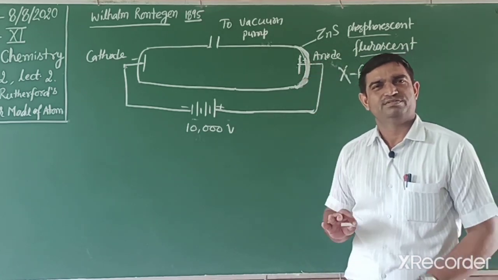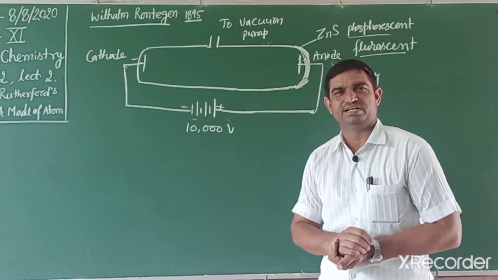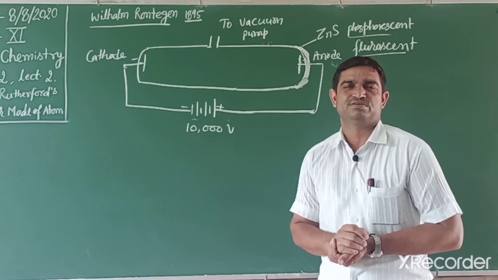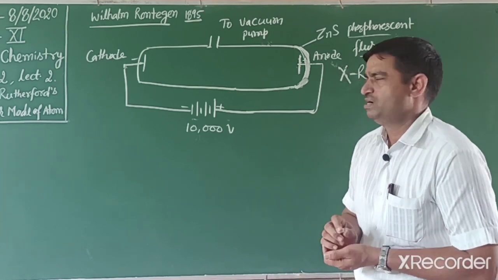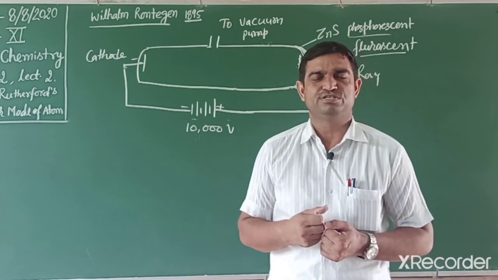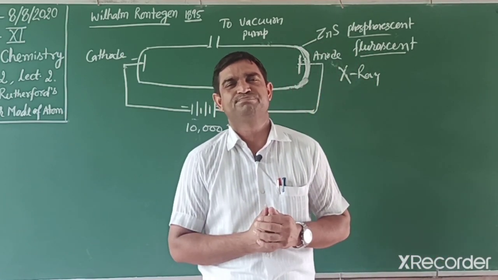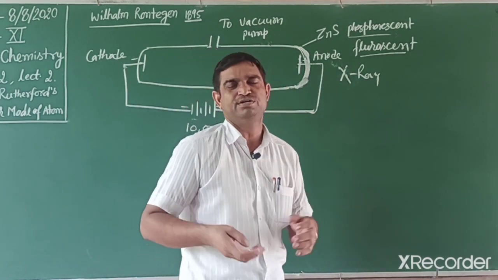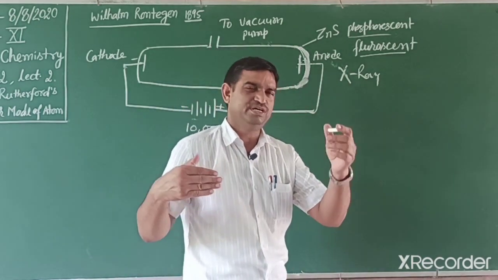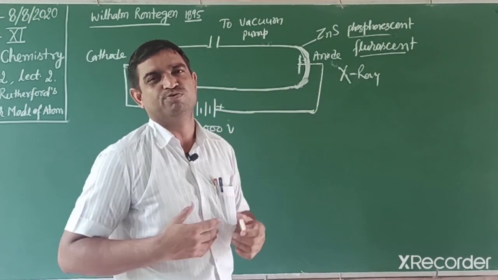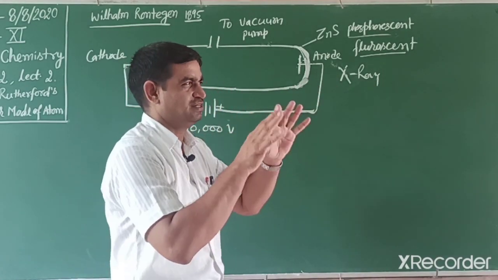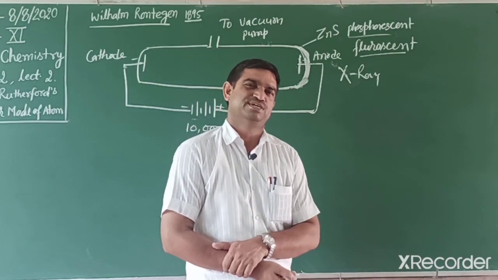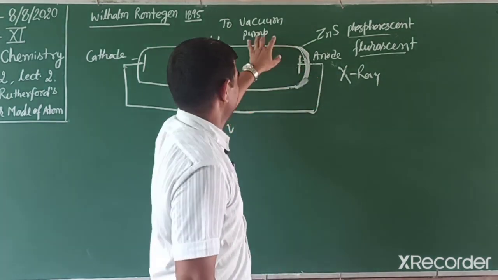This radiation is electromagnetic radiation. It is neutral, has no charge, and does not deflect in magnetic or electric fields. Like gamma rays, it has a very low wavelength, and its main characteristic is that it can penetrate through a medium. Nowadays X-rays are used in medical science because they pass through our body but cannot pass through the bones, so we get the skeleton of the bones and can easily find where a bone is fractured. In the medical industry these are very important.